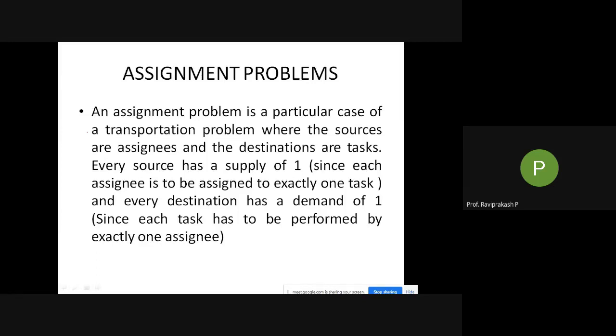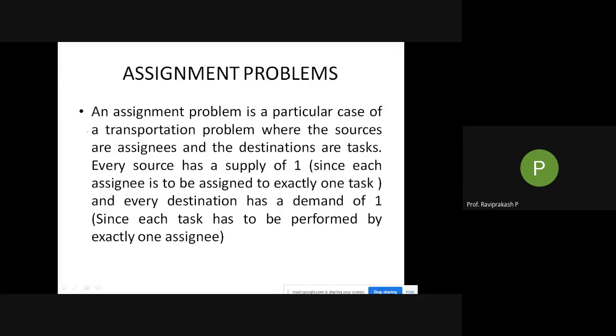An assignment problem is a particular case of the transportation problem, where we are again minimizing. It is a problem where the sources are assignees. If you remember, sources and supply were there, and demand and supply were there. So the source is supply, in the sense these are the people who should be assigned, and the destinations are tasks. The destination is demand. There are different tasks for different people, and there are many people.